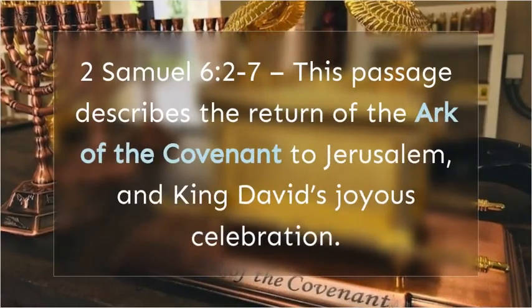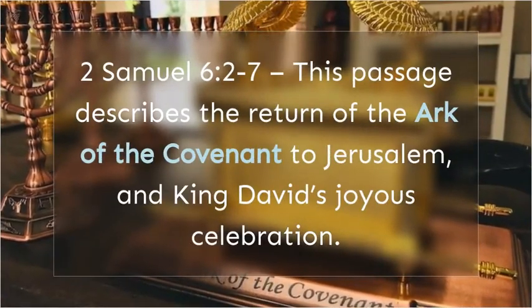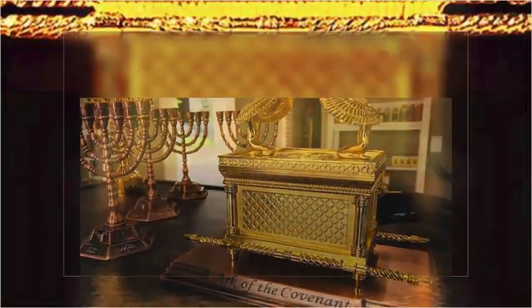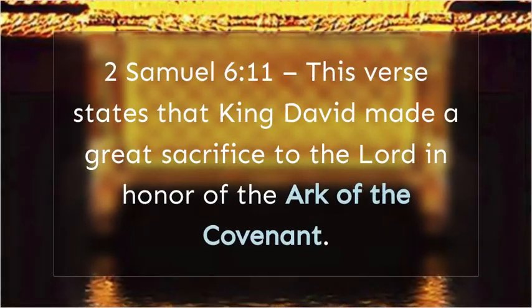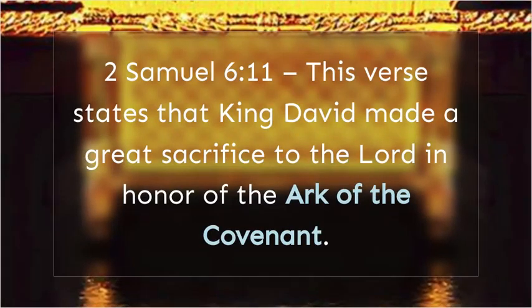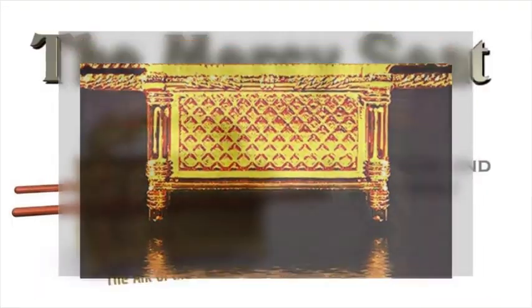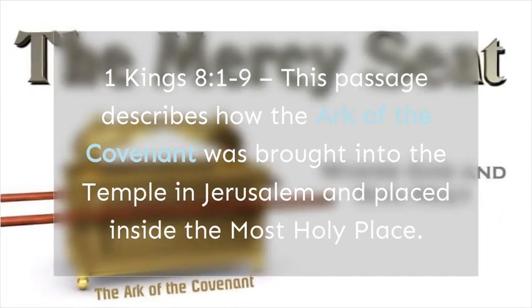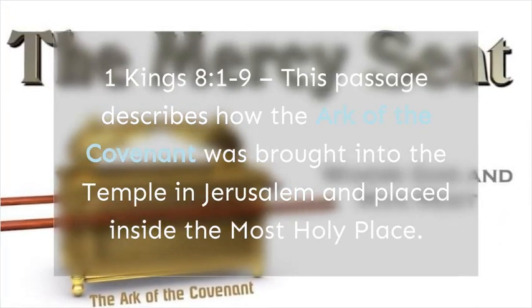2 Samuel 6:2-7. This passage describes the return of the Ark of the Covenant to Jerusalem, and King David's joyous celebration. 2 Samuel 6:11. This verse states that King David made a great sacrifice to the Lord in honor of the Ark of the Covenant. 1 Kings 8:1-9. This passage describes how the Ark of the Covenant was brought into the temple in Jerusalem and placed inside the most holy place.